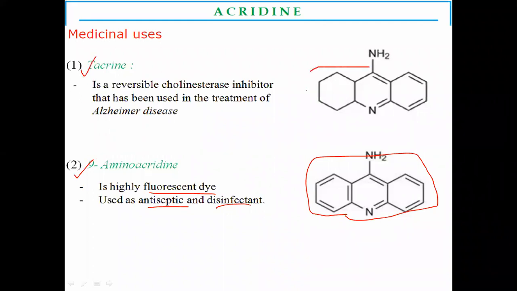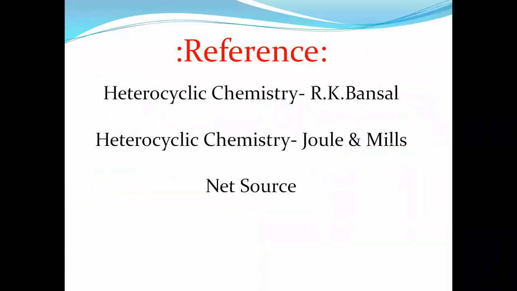Another is tacrine. Tacrine is a dihydro, hexahydro product of acridine. This tacrine has the acridine moiety, and this drug is used for Alzheimer's disease. And for the preparation of pyridine, these are the references used.